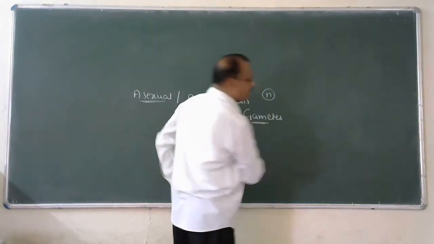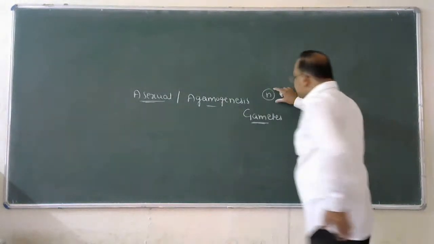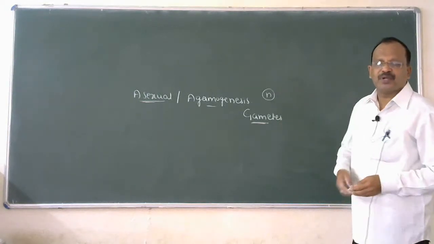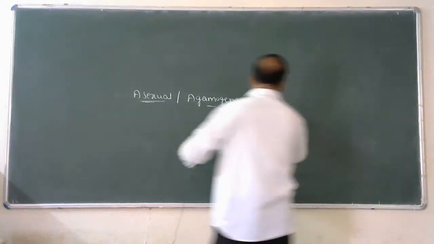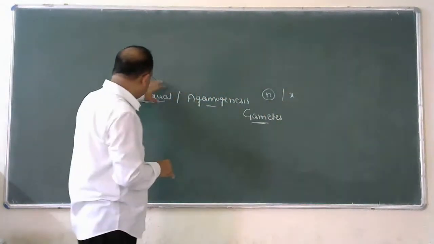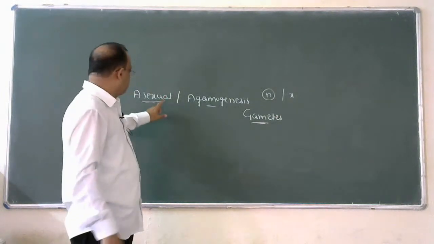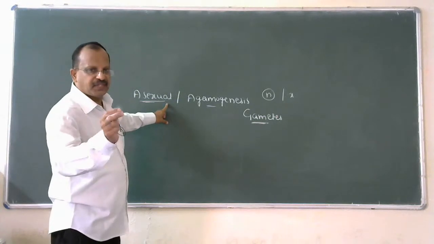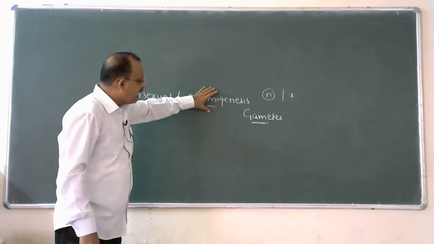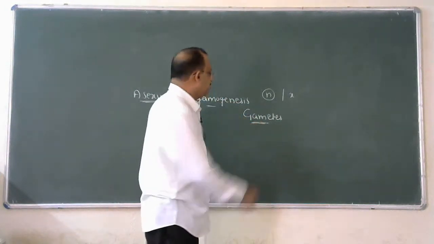Haploid means it contains a single set of chromosomes. Haploid is denoted as small n. Reproduction is broadly classified into two groups: asexual and sexual. Asexual reproduction is also called agamogenesis because gametes are not produced.